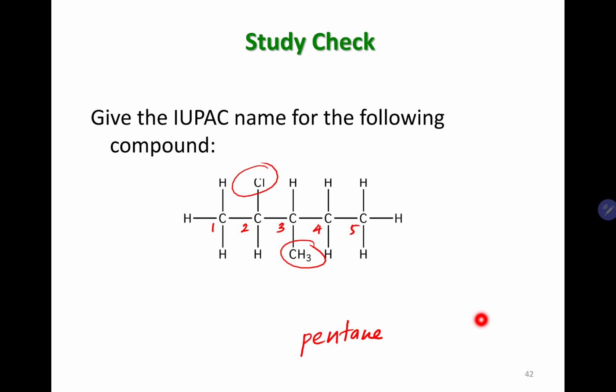So you have a substituent on the 2nd carbon and the 3rd carbon. The substituent on the 2nd carbon is chloro, and the location is 2, so it is 2-chloro. And then this one is a methyl, but it is on the 3rd carbon, so it will be 3-methyl.